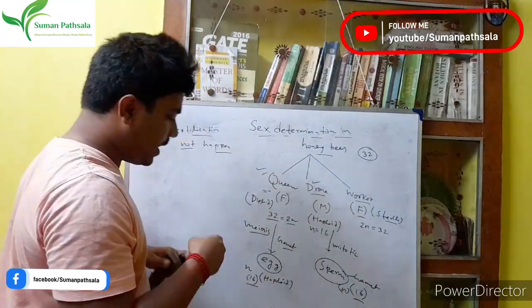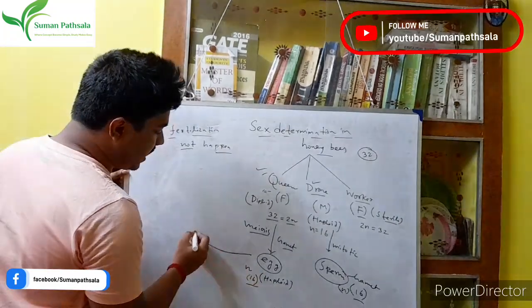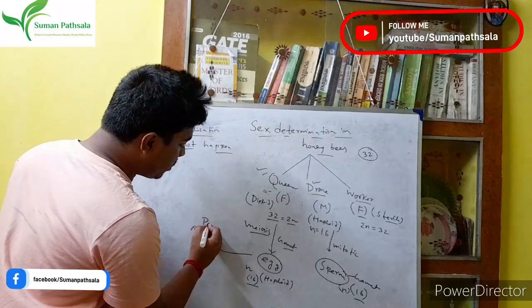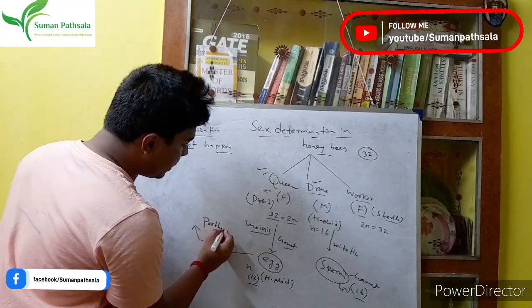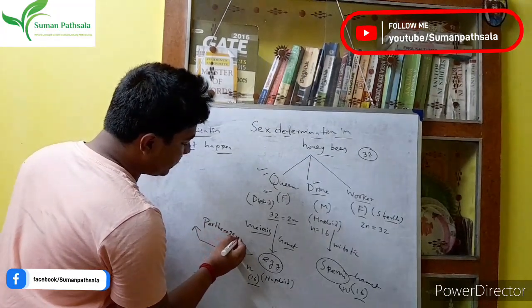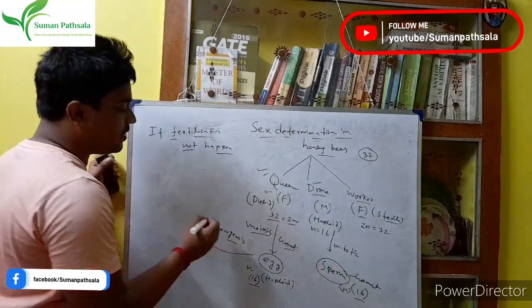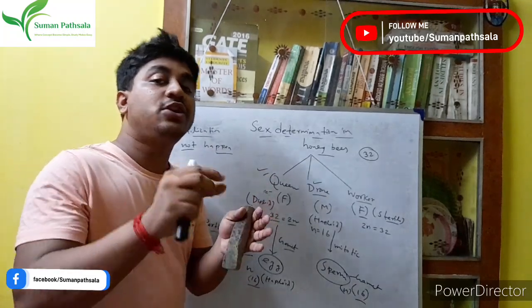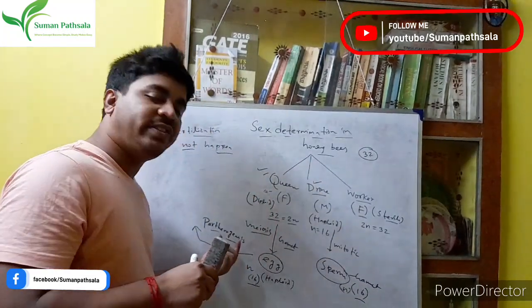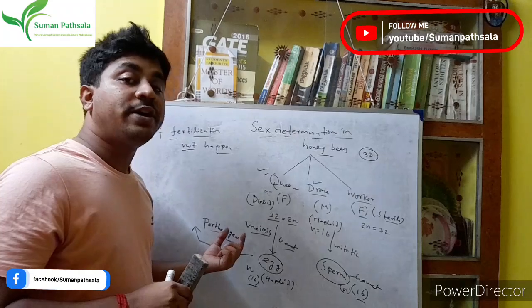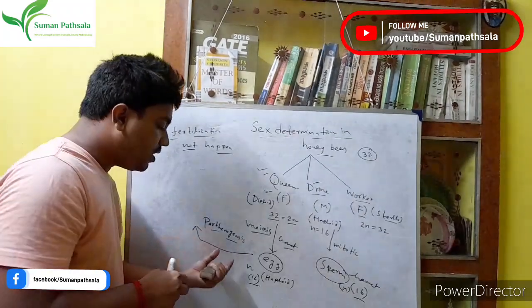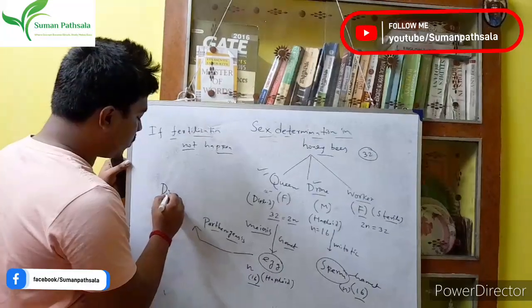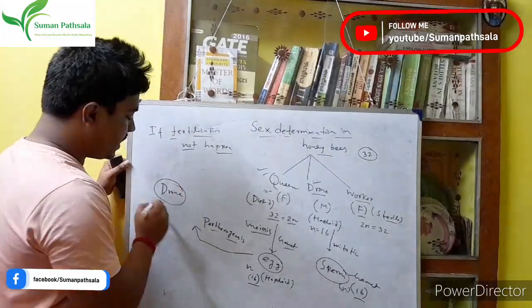Then this egg undergoes parthenogenesis. We know parthenogenesis. Parthenogenesis means the unfertilized egg. From the unfertilized egg, a new individual forms. That is parthenogenesis, one type of process of reproduction. So through parthenogenesis, they form the drone, that is the male.